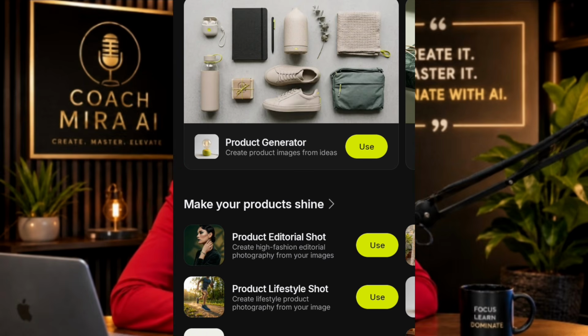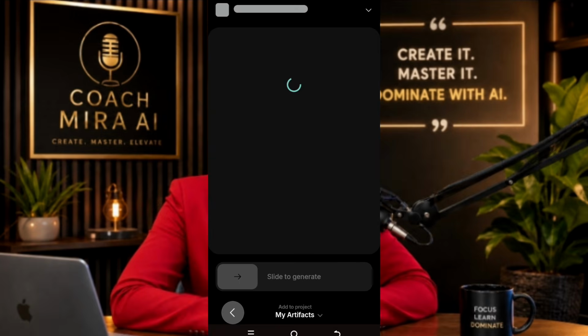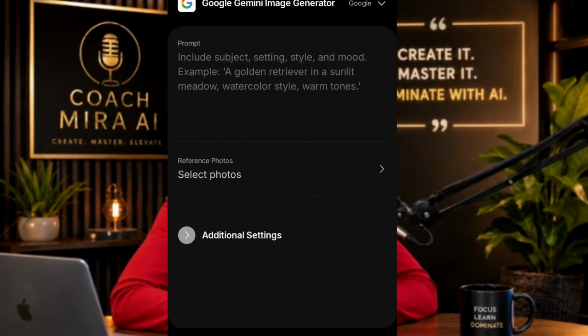All right, now I'm going to click on type to create. You see here, click on it. Now when you click on it, you're going to see image, video and text. You can either use an image reference, upload a video, or use text. So let's try out something. Let me generate an image actually.